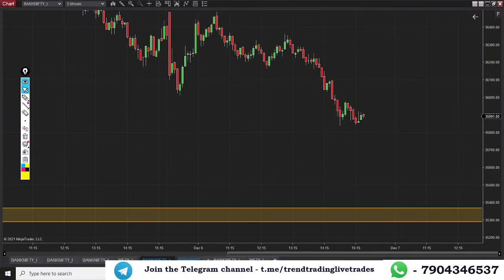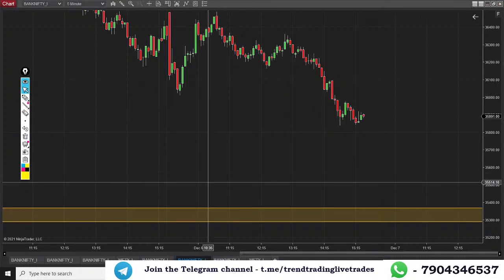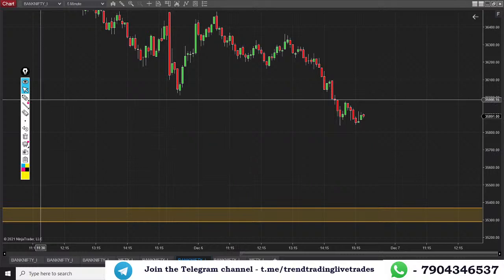Plan number two on Bank Nifty. This plan is if the market opens gap down, or after opening falls straight away in tomorrow's trading session. A counter trade plan, a bullish trade plan, is 35,370 to 35,290.